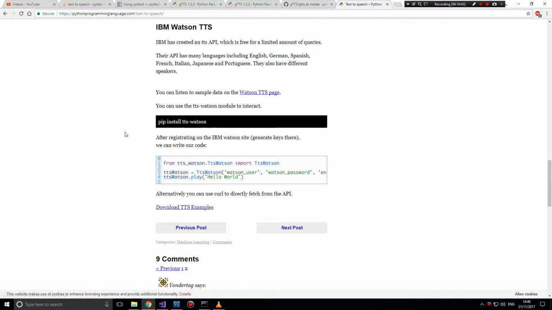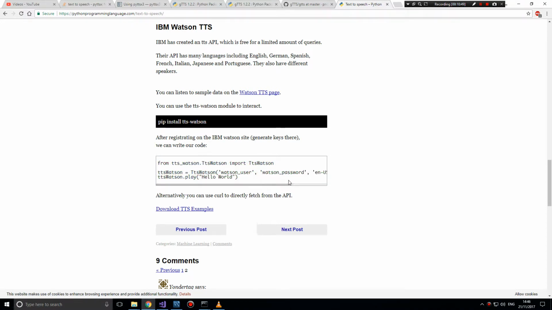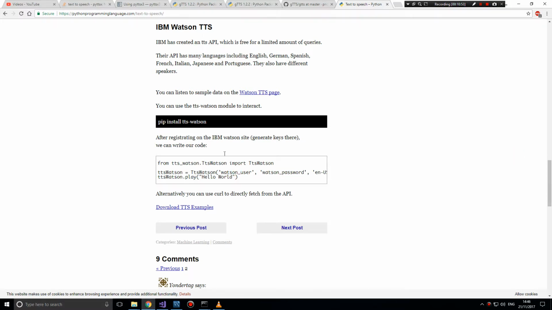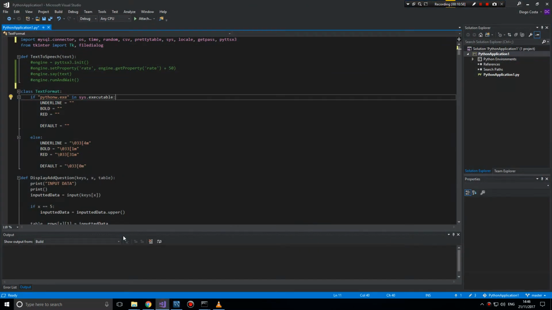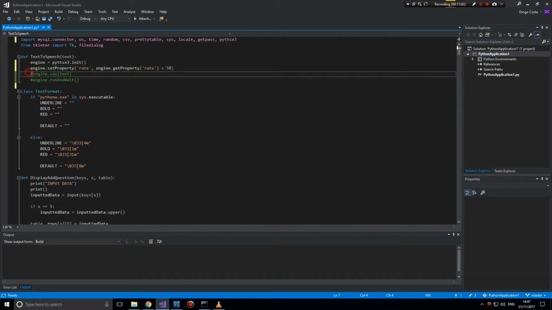Actually, maybe you should use the Watson one, I don't know. Do you have to create a key? Yeah, you have to put in your user and password. I don't know if you have to pay for that service, but that's interesting. But I think we'll continue using this, but I'll try and see if it works in different languages or not.